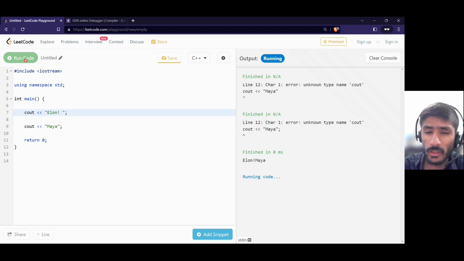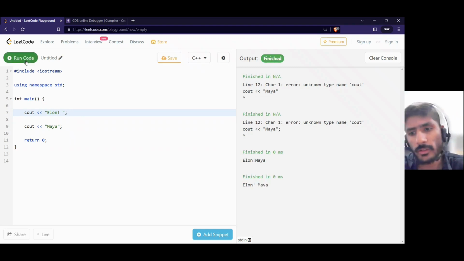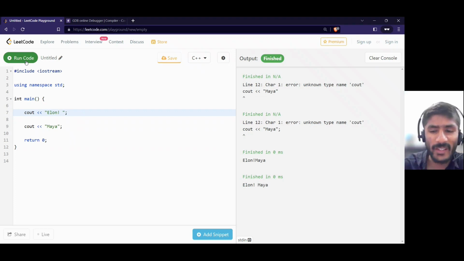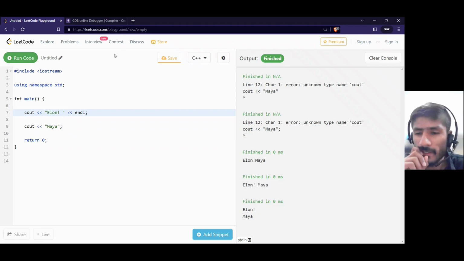Okay, let's work on this. Yeah, I'm getting Elon Maya with a space, but some studious child wants to ask me, Mayank, I want to put a new line here. What would I do? For a new line, we have you covered. We have a functionality called endl, end line. If I put endl here and run this code, I will have Elon and Maya on separate lines.